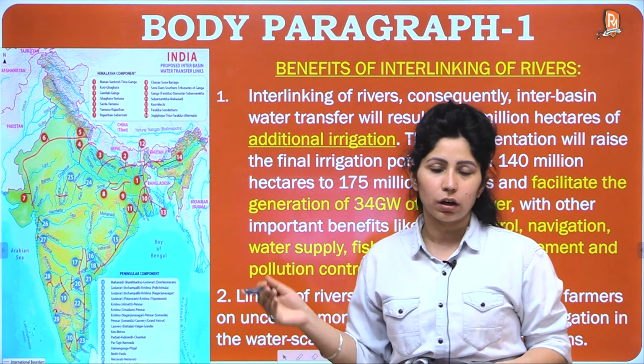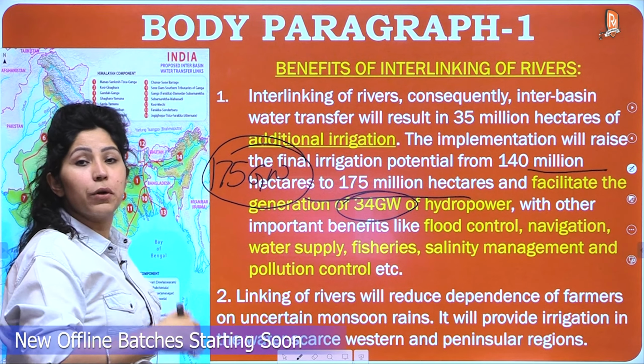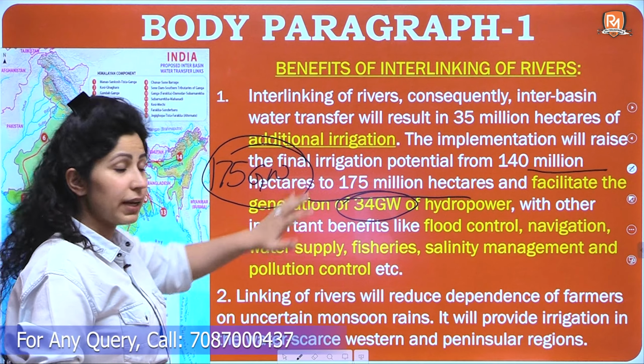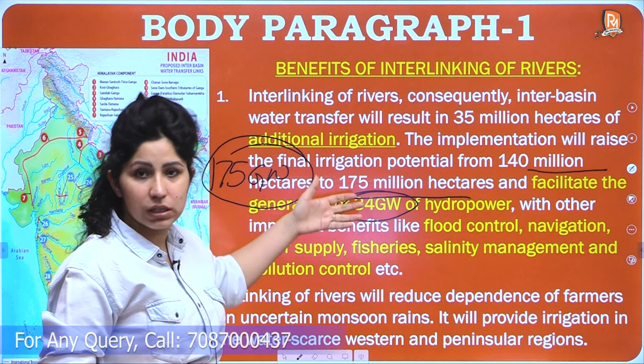If you can remember such data, well and good. Otherwise not important, but remember the data which is termed in terms of power. For example, it will facilitate the generation of 34 gigawatt of hydropower, and we have this target of 175 gigawatt power generation from renewable sources, and hydropower is one of them, and it will help in achieving those targets also.